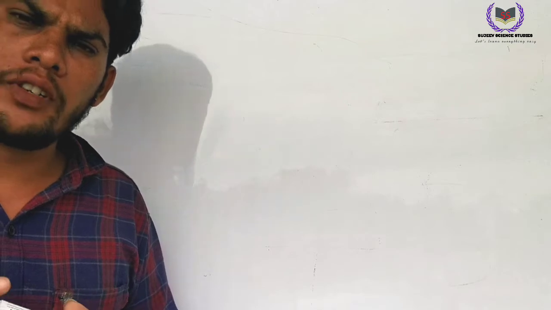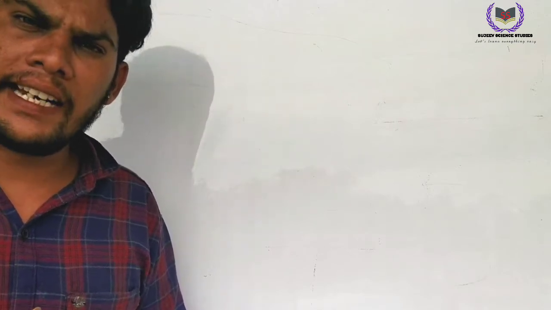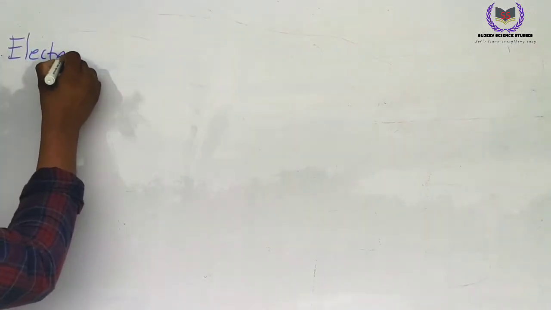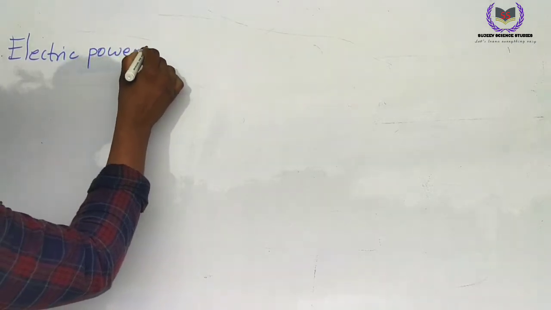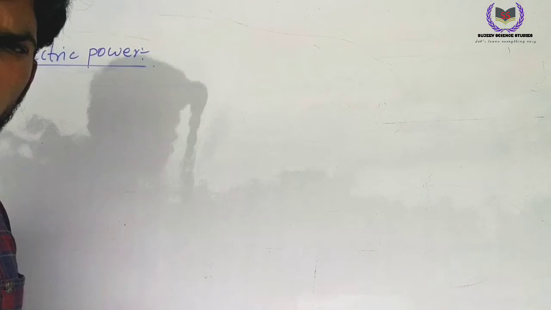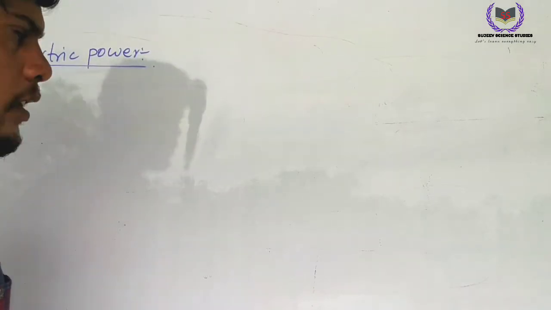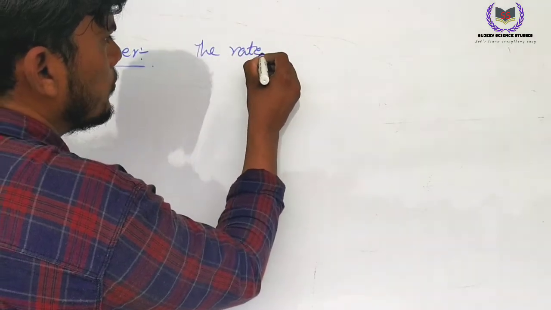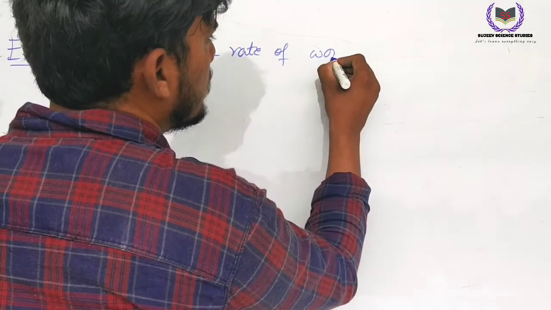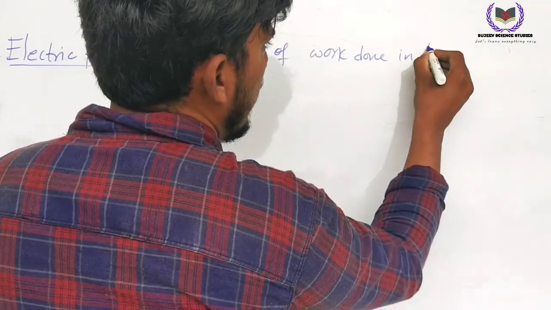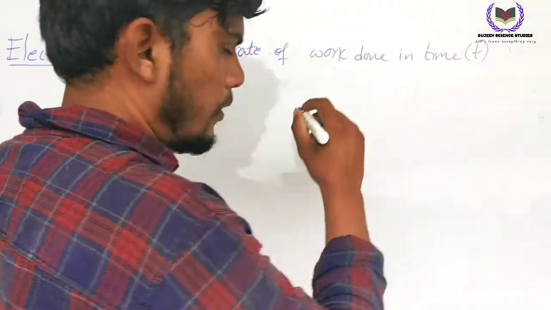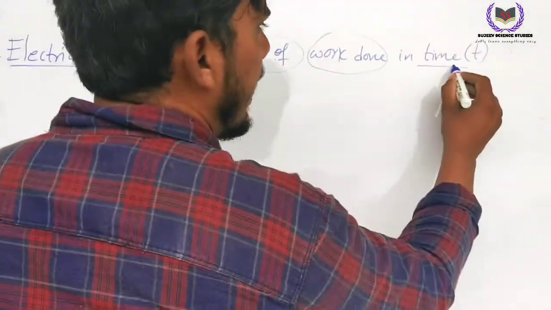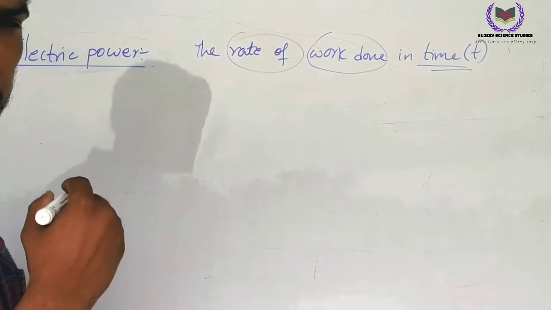In this video, I would like to teach about what is electric power. How can we define the term electric power? Electric power can be defined as the rate of work done in time t. So we can define the rate of work done in time t as electric power.